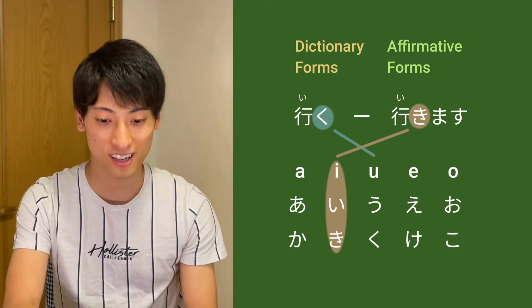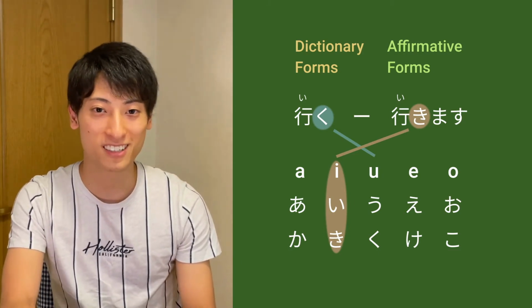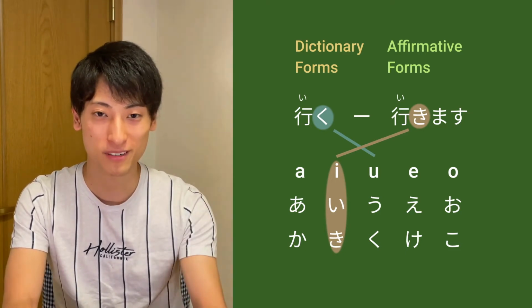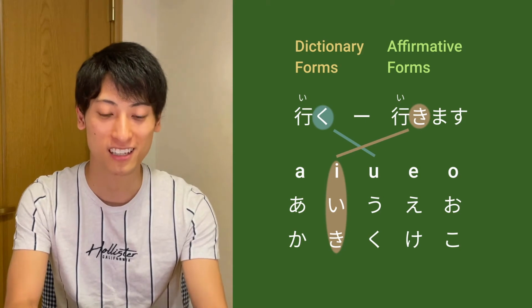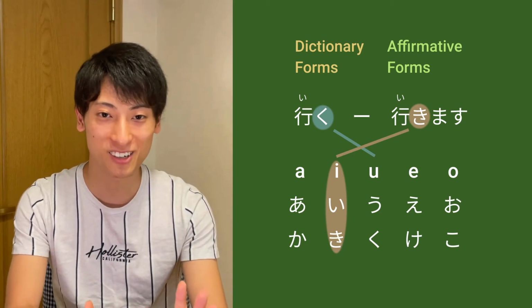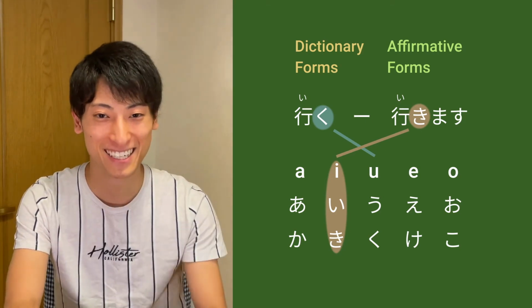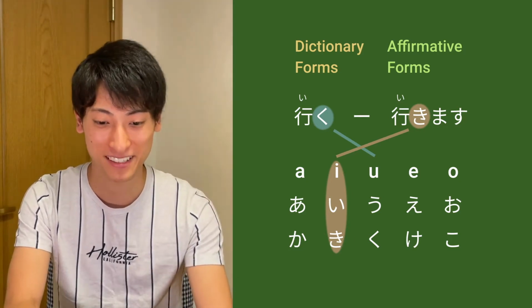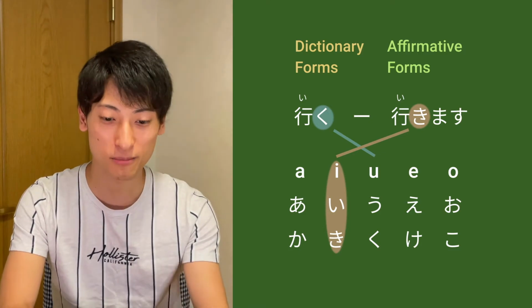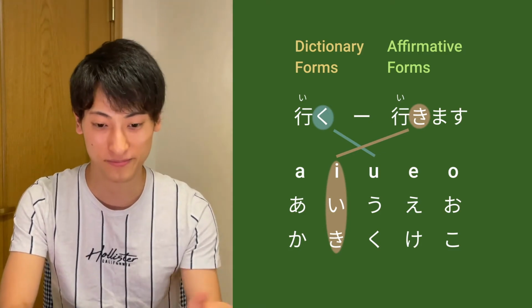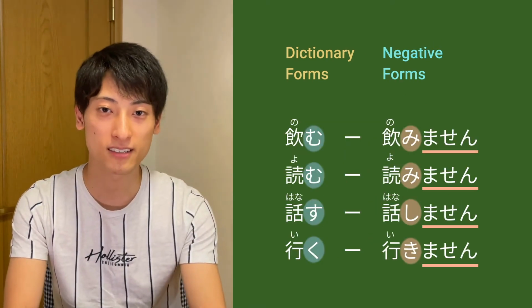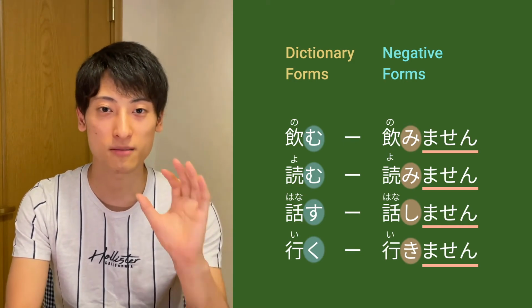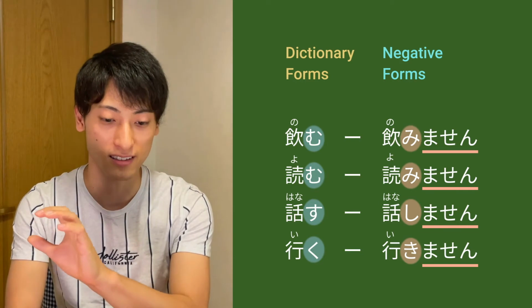That's how you conjugate. I hope my explanation worked, but if you couldn't understand what I said, please repeat and then listen to it again. And if you don't understand me still, I'm so sorry. Maybe someone could explain better. This is really hard. So that's how you conjugate into affirmative or polite form. And how you change negative form is the same as Ru-verb. You just need to change masu into masen.